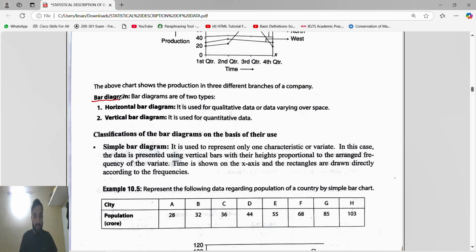Next is bar diagram. Bar diagrams are of two types. First is horizontal bar diagram. Second is vertical bar diagram. Horizontal bar diagram is used for qualitative data. Vertical bar diagram is used for quantitative data.